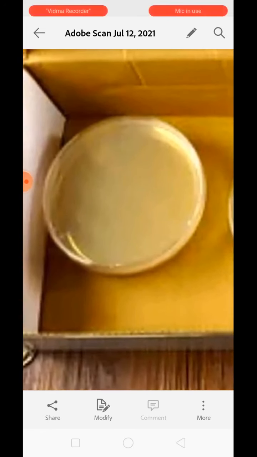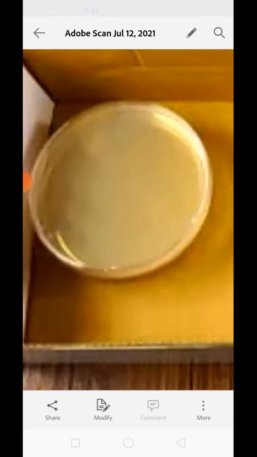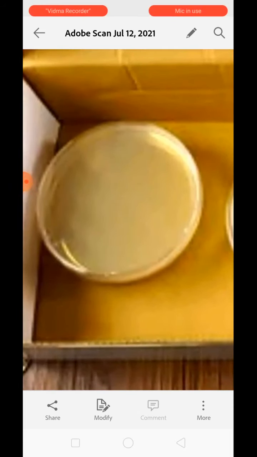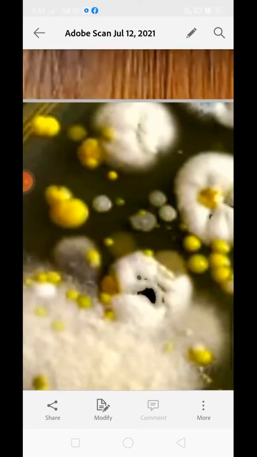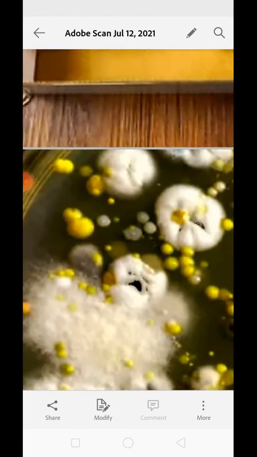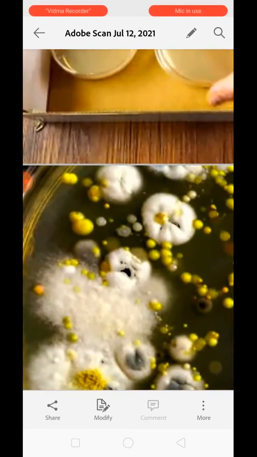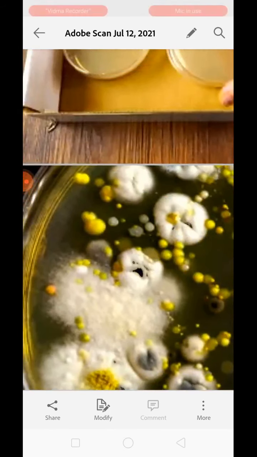The spores were floating in the air. As they are lighter in weight, they settle down when they have a favorable condition, and they develop rapidly in a few days. Okay, now next is algae.